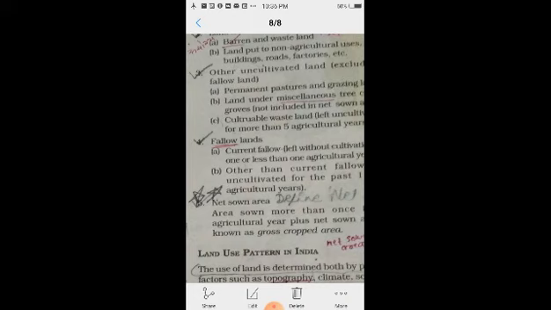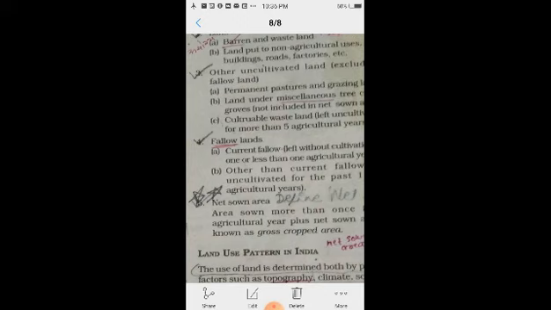And the fourth category of land utilization is fallow land. Fallow land means land which is not used for cultivation. First, A, current fallow: left without cultivation for one or less than one agricultural year. It means it was cultivated earlier, but for one year or less than one year it is not cultivated.